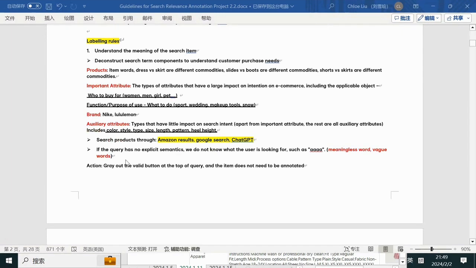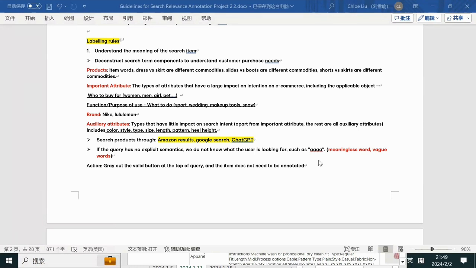And next one, this is the invalid data. This talks about invalid data. If the query has no explicit semantics, for example, if the query is AAA, under this circumstance, we don't know what the client asks for, right? We don't know the consumption intention here.